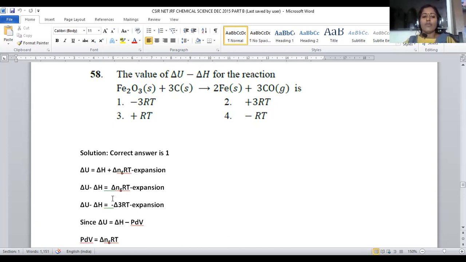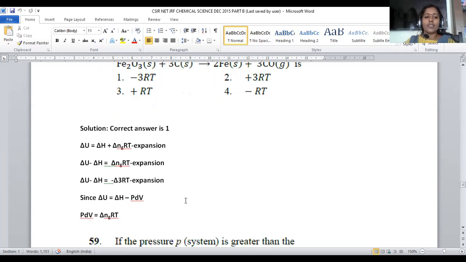Here, whenever we are going to apply the relation, delta n denotes the moles, and that is to be taken only in the gaseous form. Here it is very clear that gaseous state of the atoms or molecules can be considered for this evaluation, right? Being ferric oxide, carbon, iron, all are solids, these may not be considered for the calculation purpose. Only carbon monoxide is regarded in this problem, right?